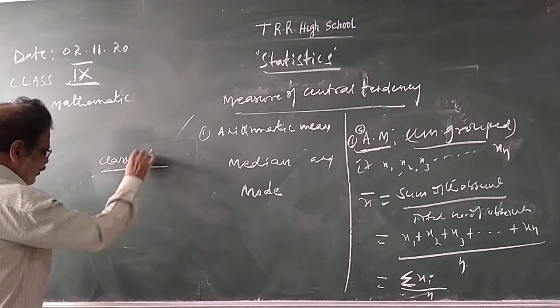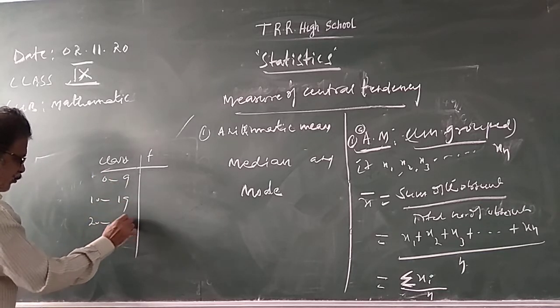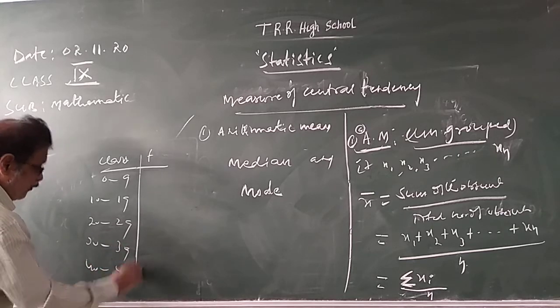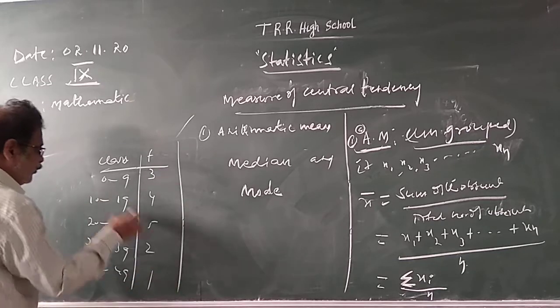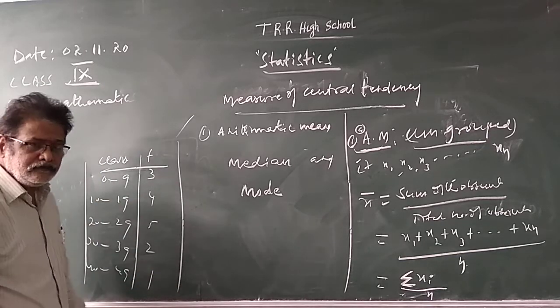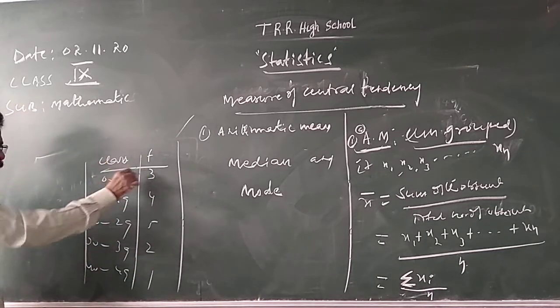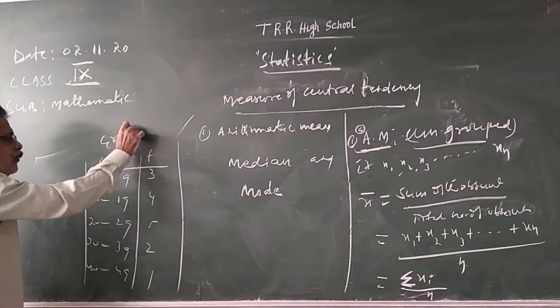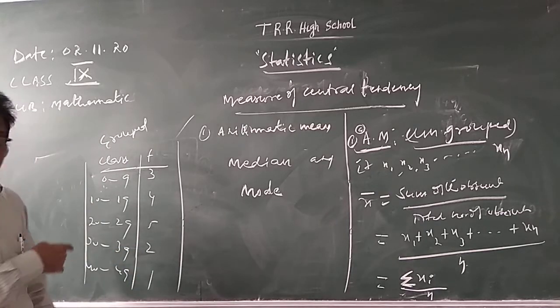Classes and frequency: 0 to 9, 10 to 19, 20 to 29, 30 to 39, 40 to 49, with frequencies 3, 4, 5, 2 and so on. When the classes are given, we call it grouped.